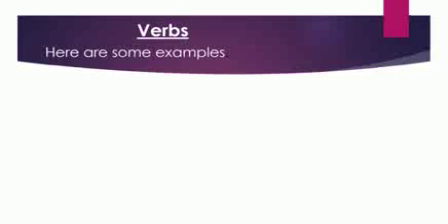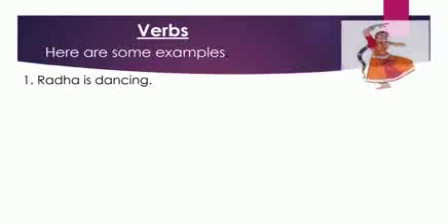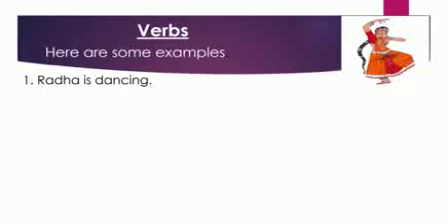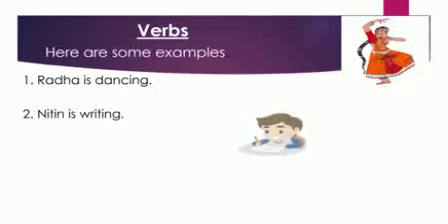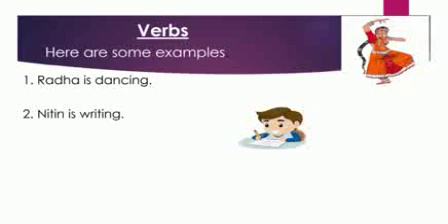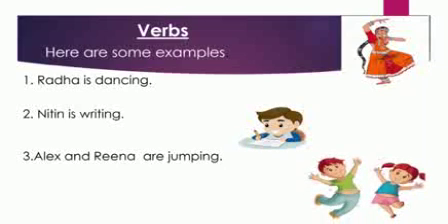Children, here are some examples. Radha is dancing. Nitin is writing. Alex and Reena are jumping. So, verbs tell us what a person, an animal, or a thing does or did. Most verbs are doing verbs. Children, verbs and tenses are related to each other. How? Let's see.